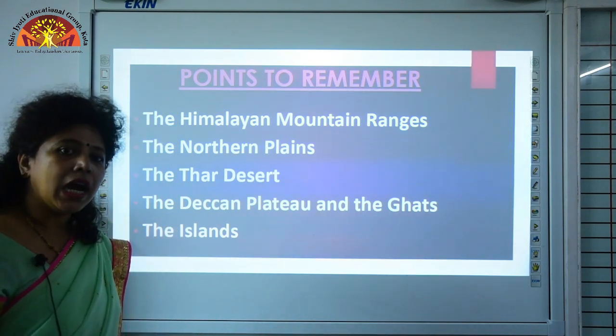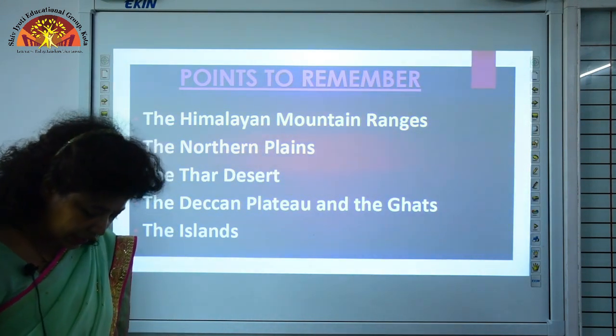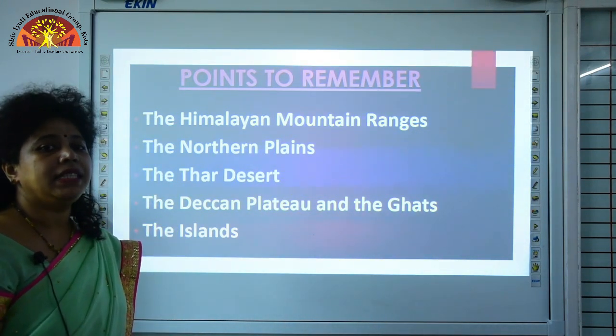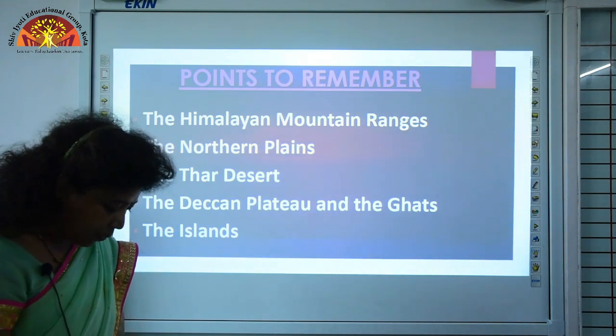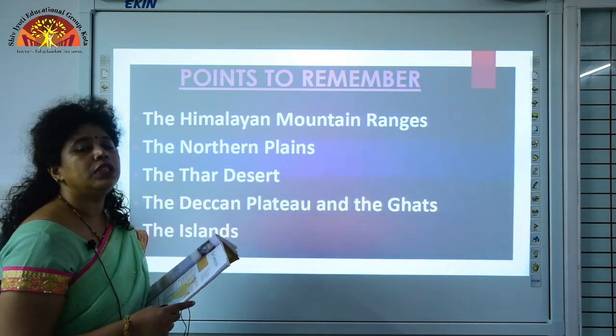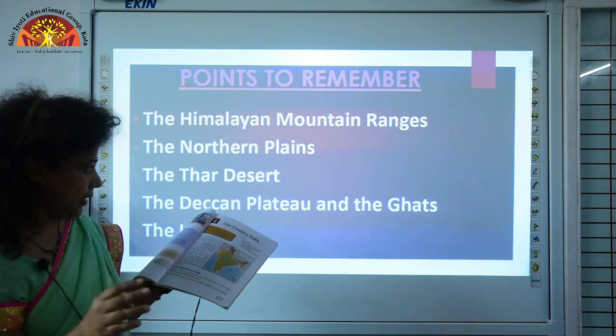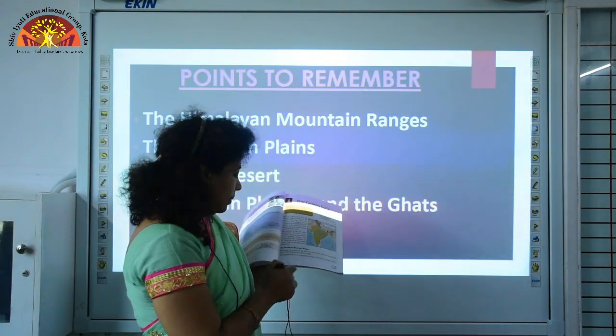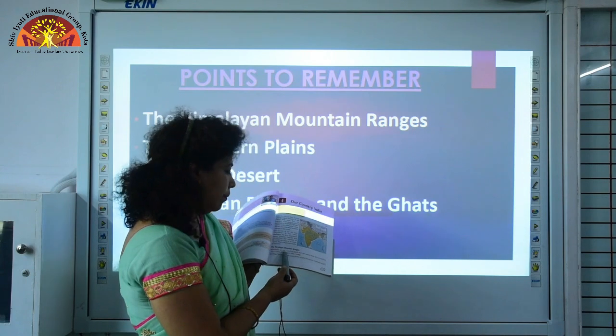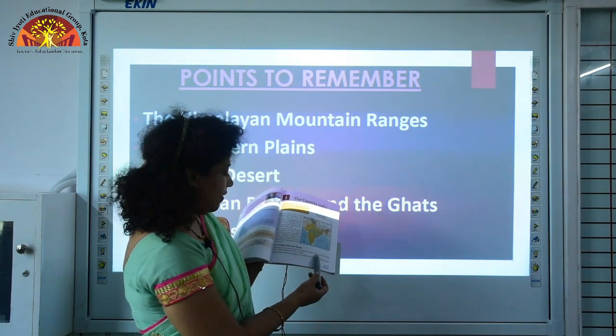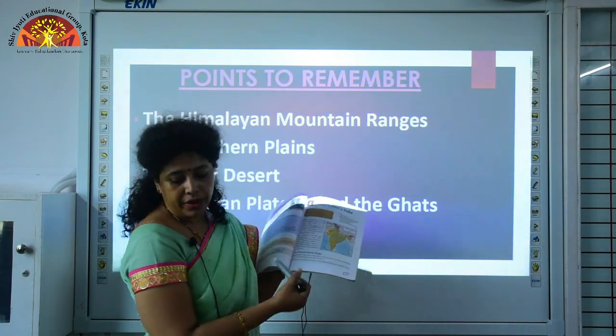So, before we start with Himalayan mountain ranges, please open your textbook page 19, and there I wanted to underline the definition of mountains and ranges. Okay. So, what is a mountain? Mountains are portions of the earth that rise steeply from the surrounding area.